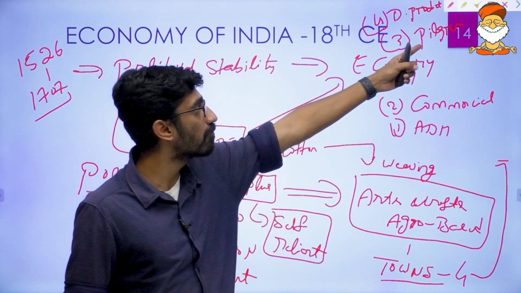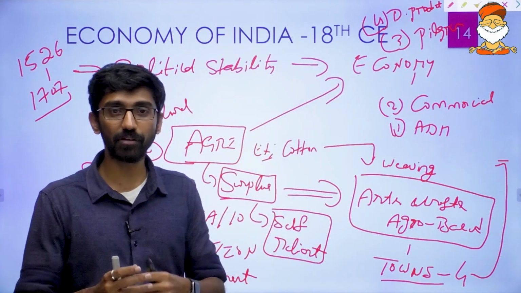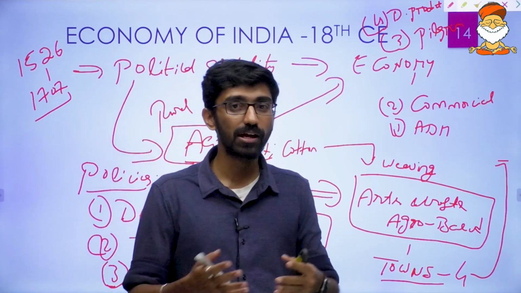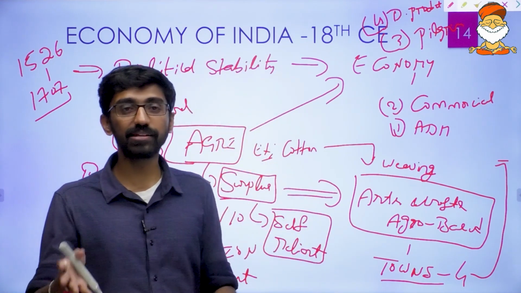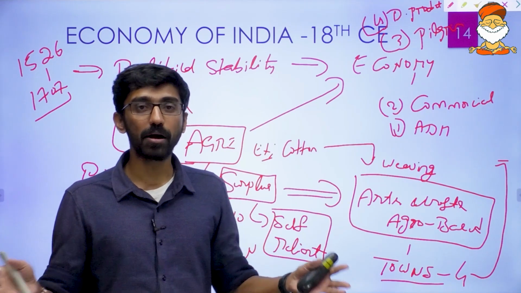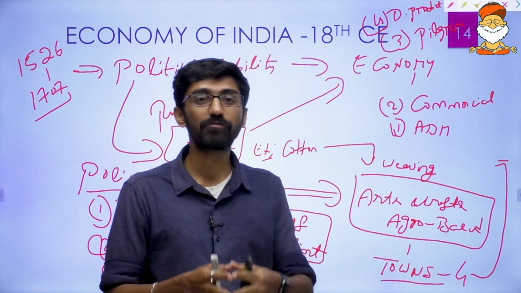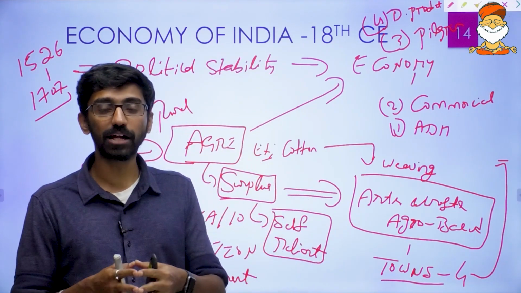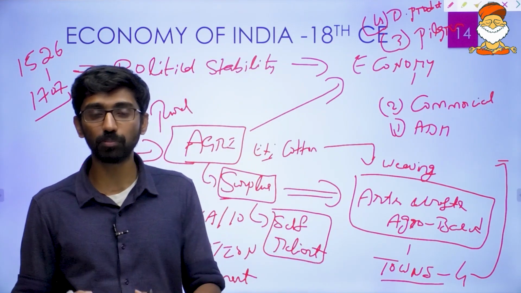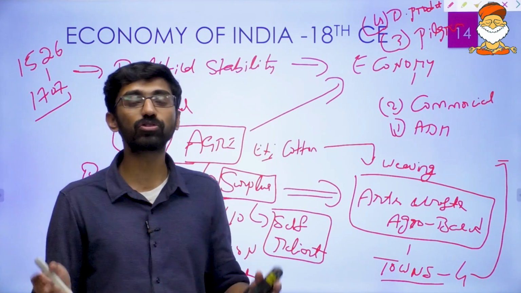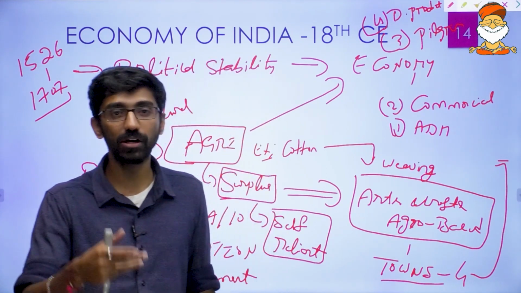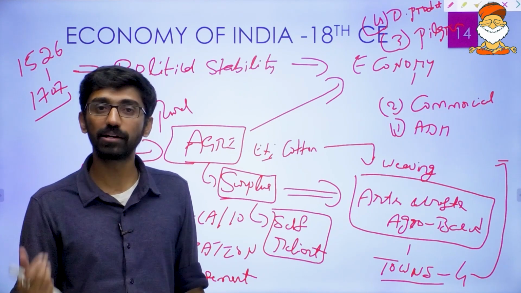The third type of town is pilgrim towns. Examples are Mathura, Kashi, Kanchi, and Ajmer. These areas developed into towns because of the coming of pilgrims, who demanded different types of products that needed to be provided to them at these pilgrim centers. Those areas converted into marketplaces, and ultimately this led to the growth of these temple towns.